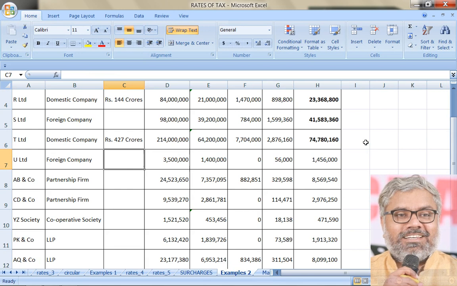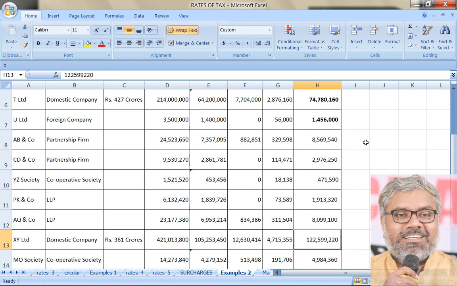Then U Limited is a foreign company. Once again, the turnover doesn't matter directly. 40% of the income is the tax liability, base tax of any foreign company, 40% tax rate, flat rate. But look at the surcharge here. What is the income of this foreign company? Only 35 lakhs. When 35 lakhs is the only income, if the income did not exceed 1 crore, no surcharge. So 0. But 4% cess is common. After adding it, final tax liability is 14 lakhs 56,000.